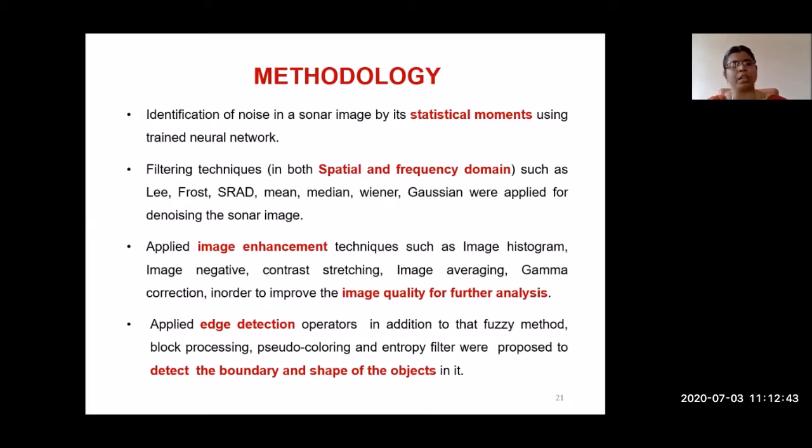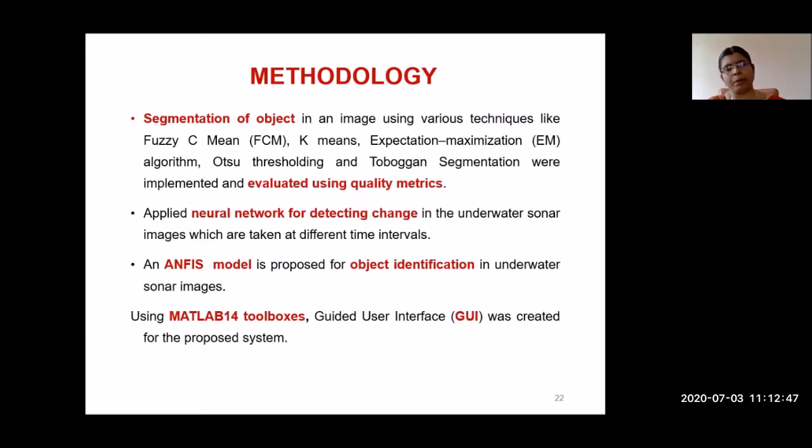Then for edge detection, I also applied many edge detector operators and finally identified one. Segmentation also I evaluated with many techniques, and finally I identified one. Then change detection and object identification. The ultimate aim is to find what object is present in our sonar image. That is done with the help of an artificial neural network, ANFIS, the fuzzy and artificial neural network. With the help of that I identified the object.